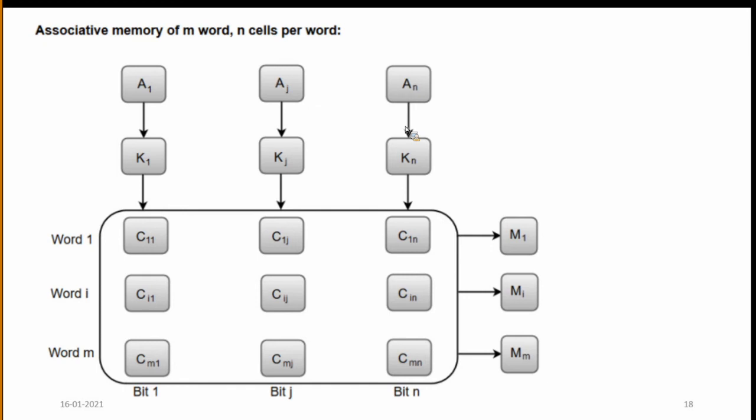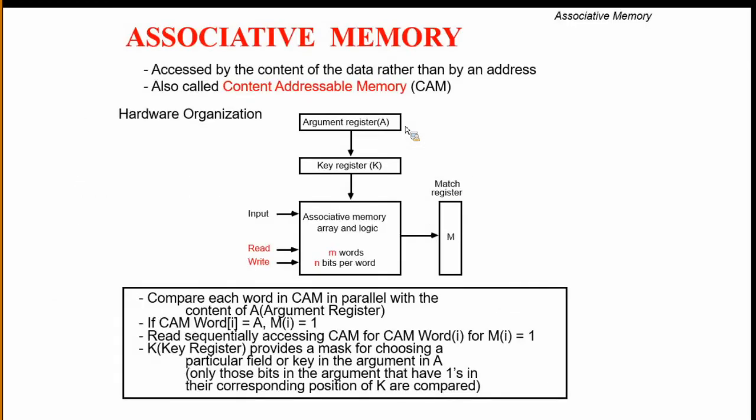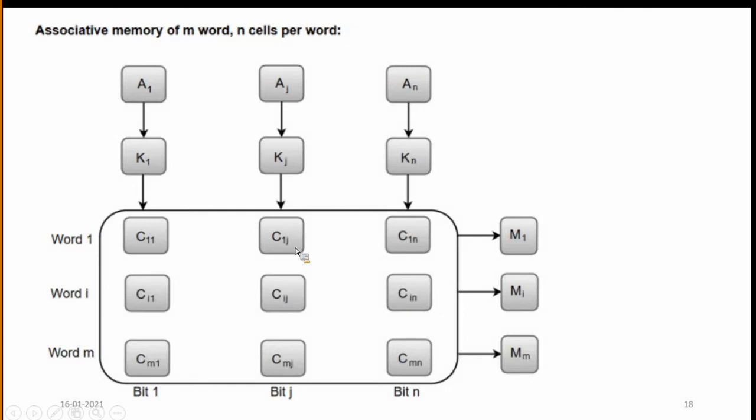When it matches, then only it will be 1. If not matched, the bit is 0. This is one diagram: the associative memory of M words and N cells per word, that is, M words and N bits per word. This is the diagram representation.